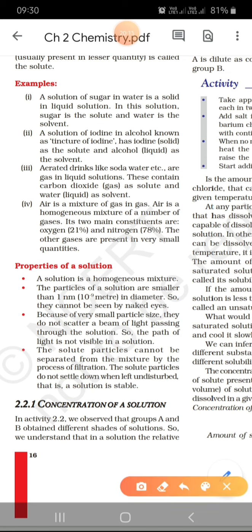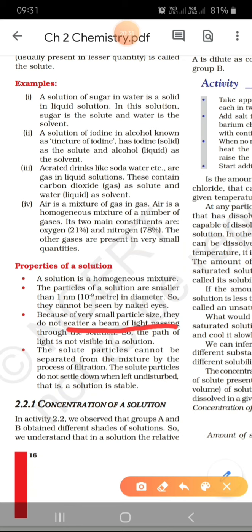Now because of very small particle size, they do not scatter a beam of light passing through the solution. जब आप एक torch को उस solution के सामने रखते हो तो वो अपना particles spread out नहीं करता है. That is, the particles of the solution are not visible.